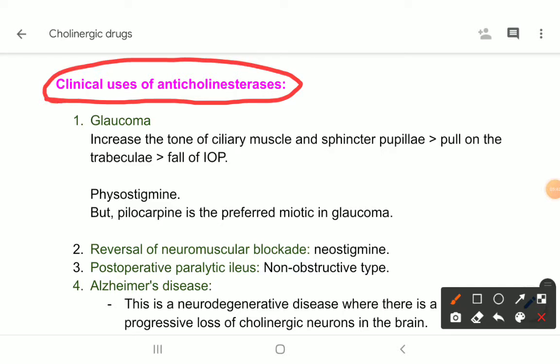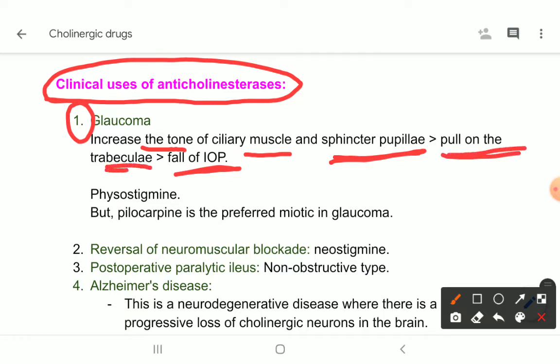Now come to the clinical uses of anticholinesterases. What are the indications of these drugs? Number one is glaucoma. They reduce intraocular pressure. They cause increase in the tone of ciliary muscle and sphincter pupillae that causes pull on the trabeculae and thereby reduces the intraocular pressure.